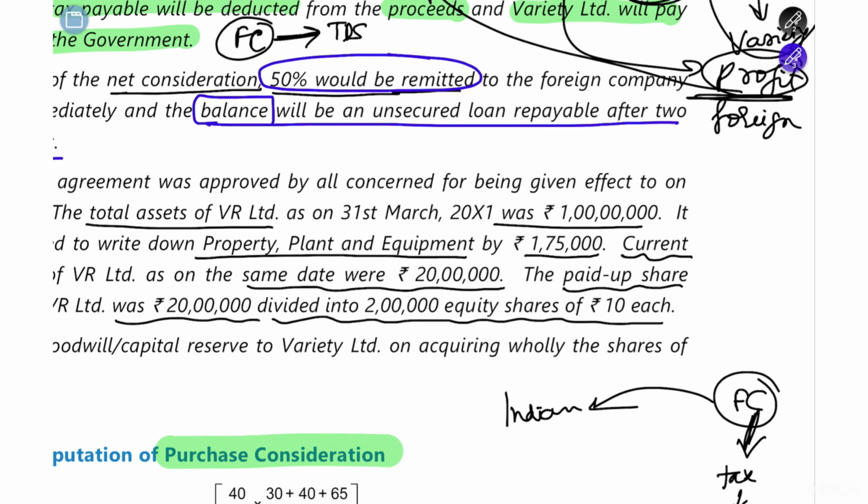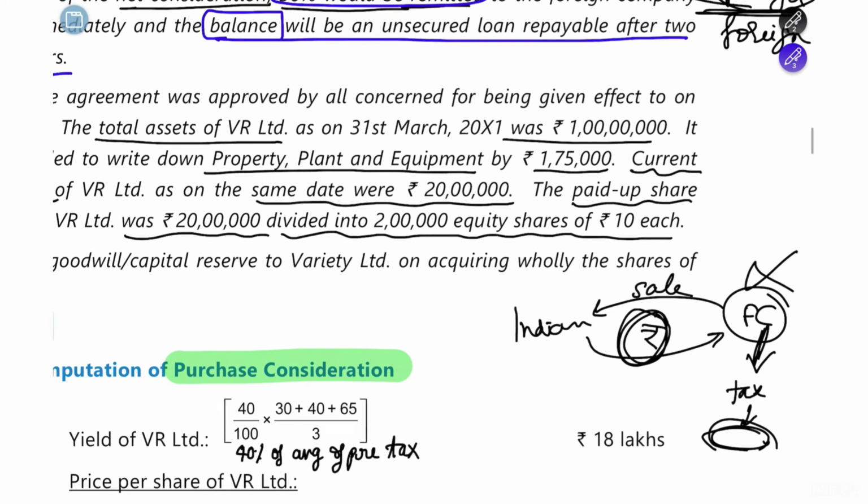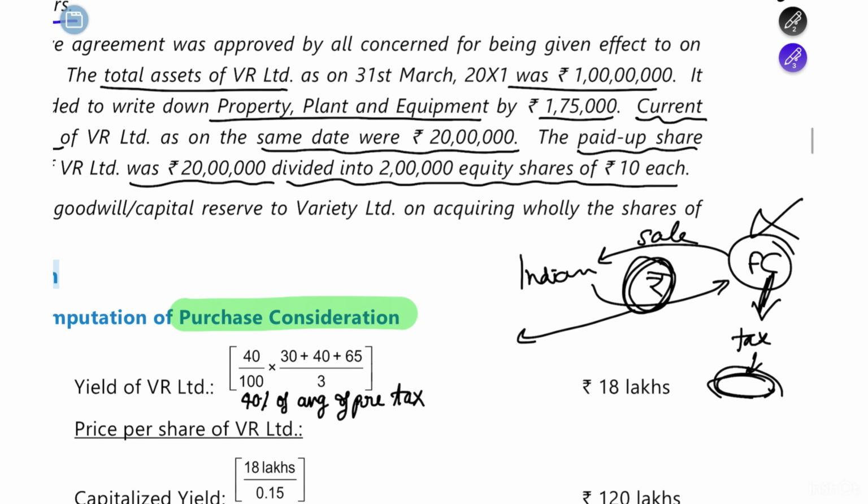Here they are saying that the foreign company need not pay directly to the Indian government. Instead, when the foreign company is going to make a sale, and for that sale the Indian company is going to give some money to the foreign company, before giving the entire money, the part of the money which has to be paid as tax, the Indian company itself can pay to the Indian government.